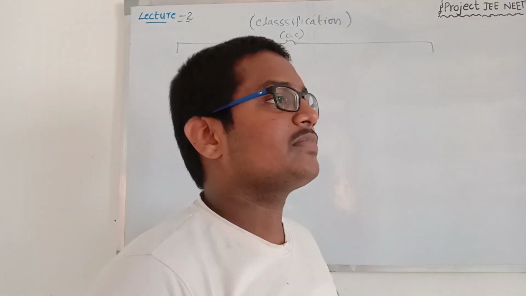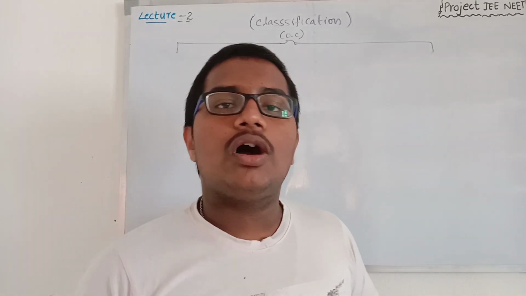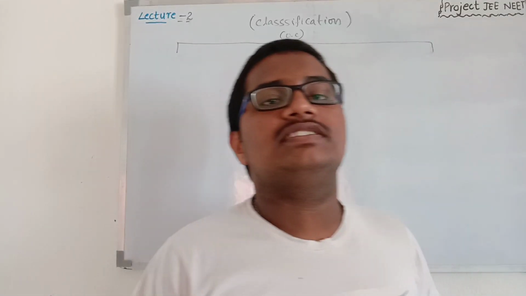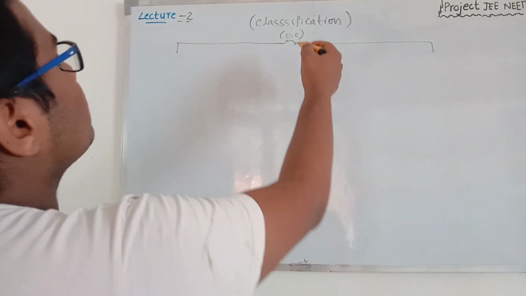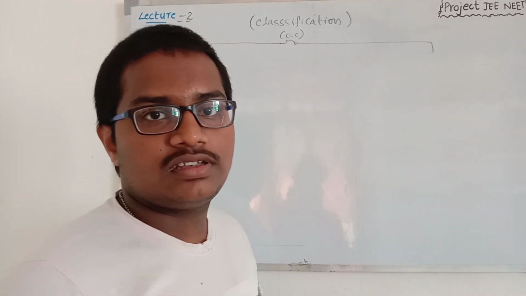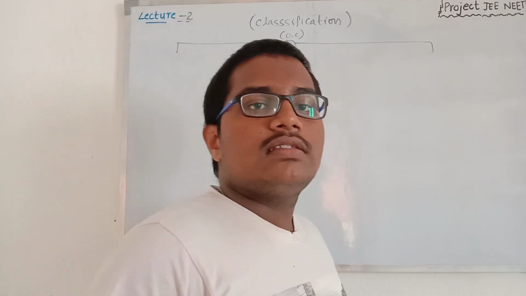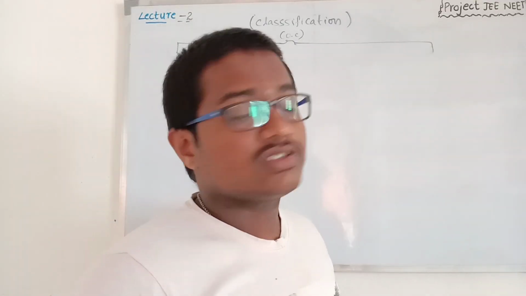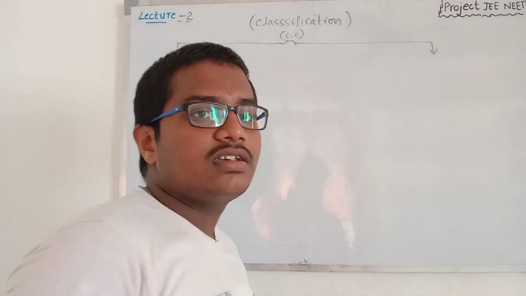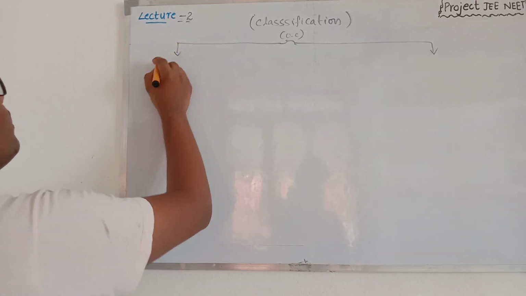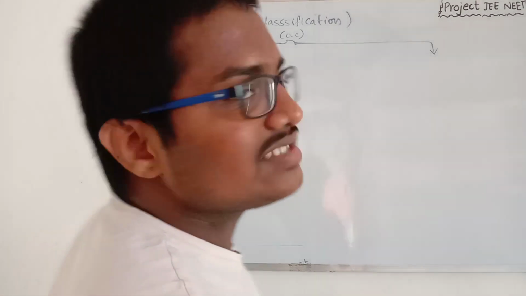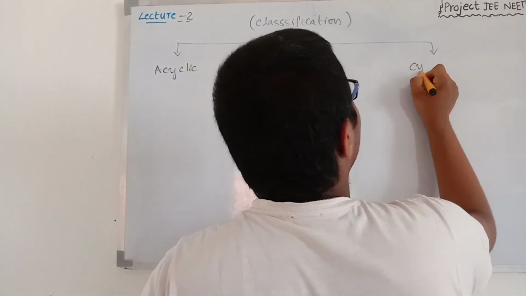So guys, here we have completed the recap of organic compounds lecture 1. Now let's discuss further concepts, where we will be discussing the classification of organic compounds. How was the classification of organic compounds done? Into two different types. The first one is acyclic compounds, the second one is cyclic compounds.